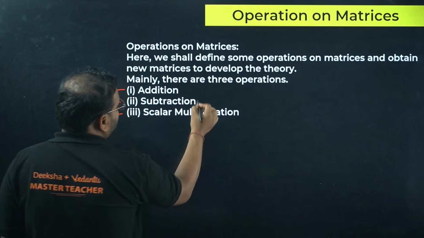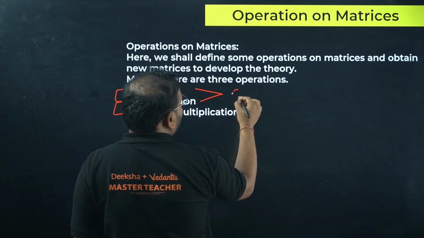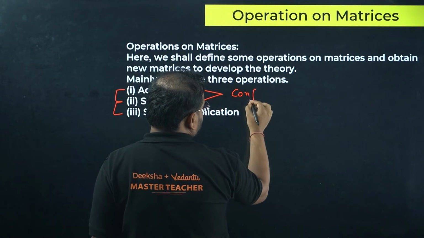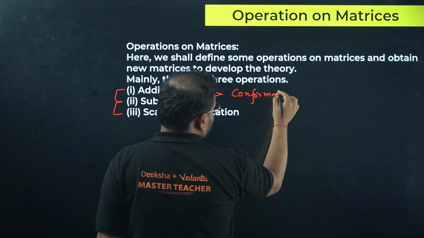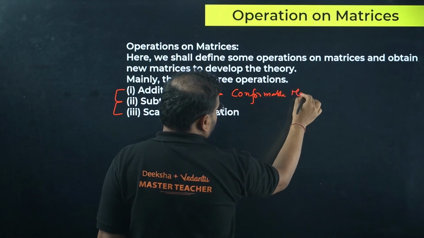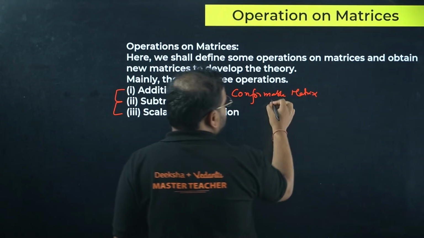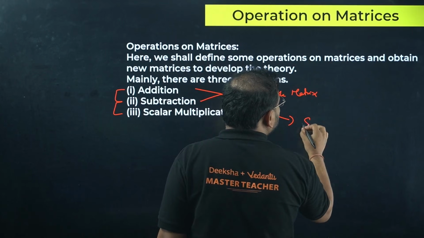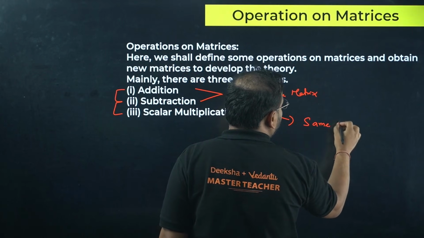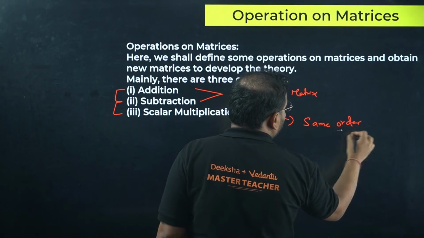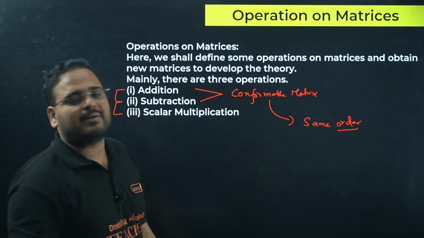For the first 2, we should have the conformable matrix. What it means in simple words: same order. You cannot add 2 matrices of different orders.